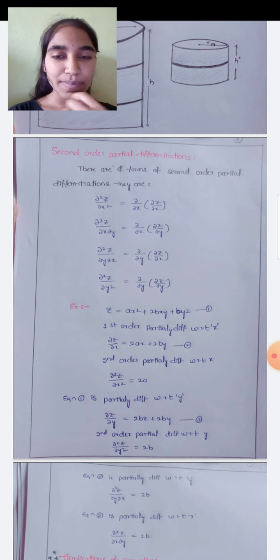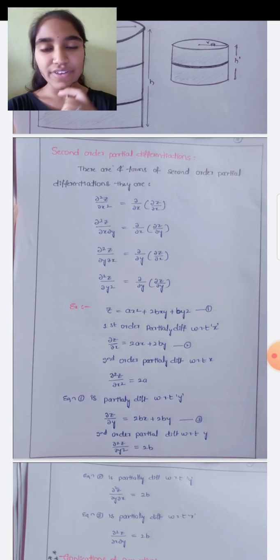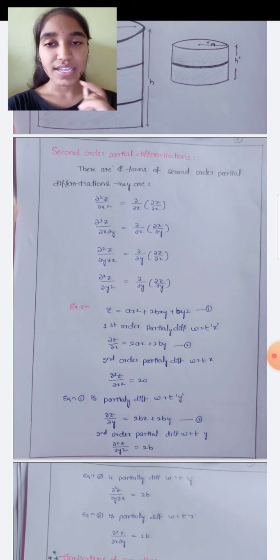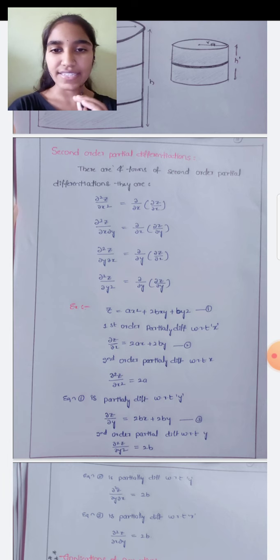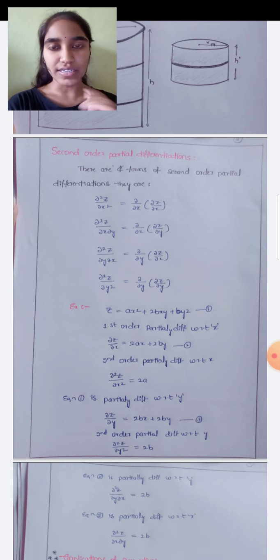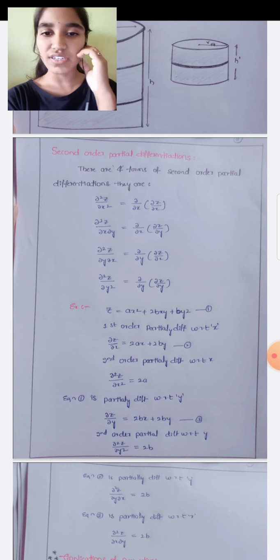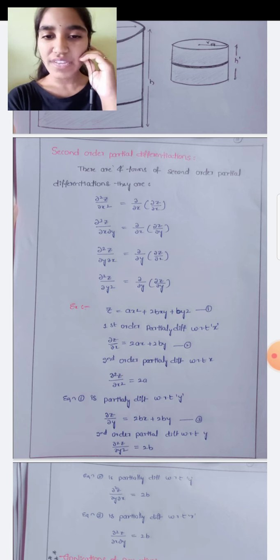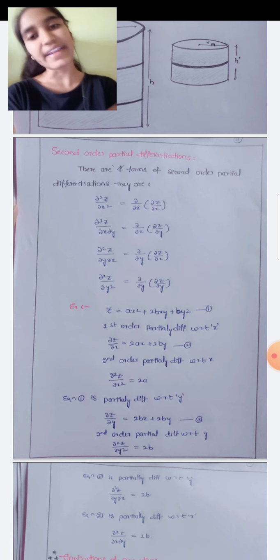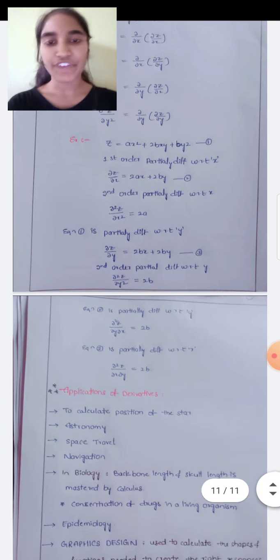Dou square z by dou x square means dou by dou x of dou z by dou x. First we differentiate with respect to x, and the derivative is again differentiated with respect to x. In the second form, first we differentiate with respect to y, and then again with respect to x. In the third form, the order is replaced: first differentiating with respect to x and then with respect to y. And dou square z by dou y square means first we differentiate with respect to y, and the derivative is again differentiated with respect to y.